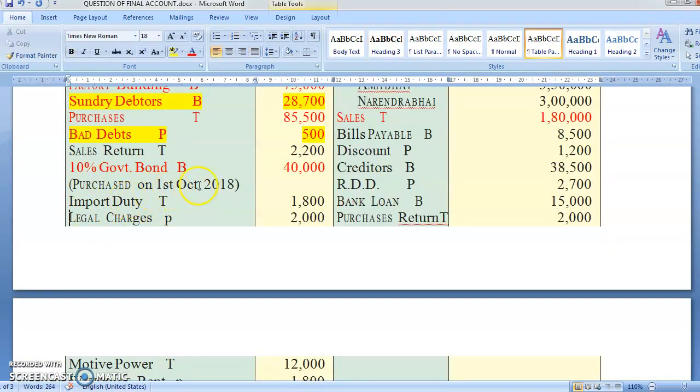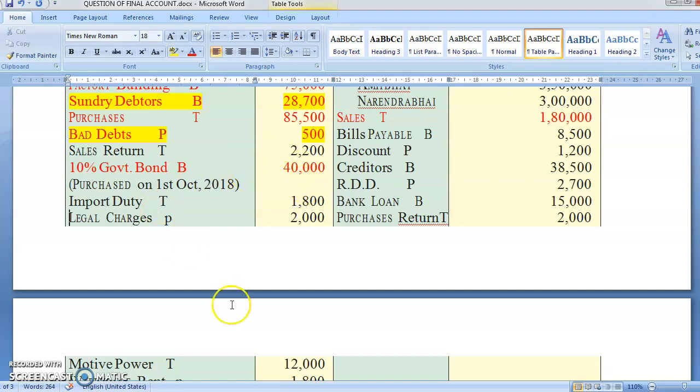See, you have purchased it, you get the interest, your dividend. Government bond may give you a dividend. You get the dividend according to the money you have invested in the business. See, you have purchased it on 1st October. So October, November, December, January, February, March. So only 6 months ago you have purchased it. So you will be receiving income for 6 months only.